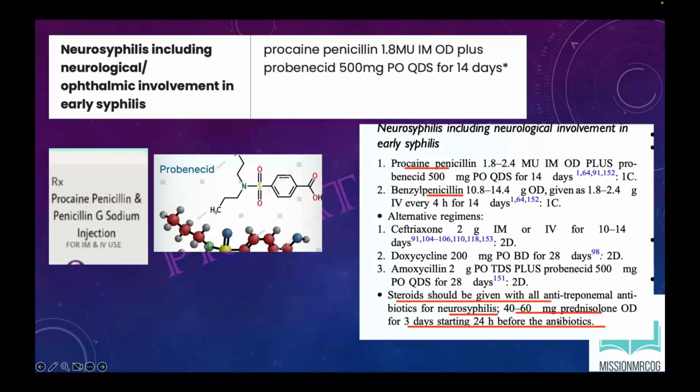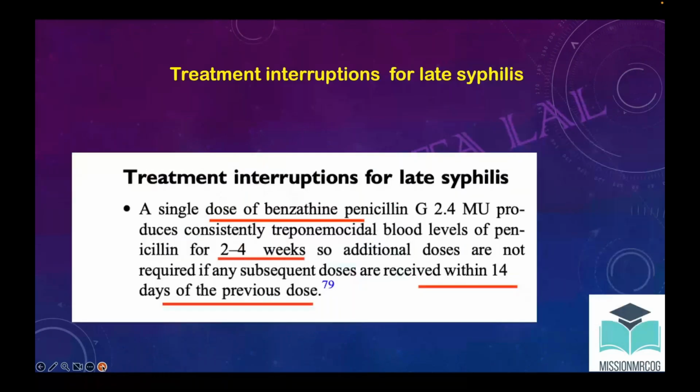Okay, and in late syphilis, the treatment is given weekly for 3 doses. Many of the time patient would miss the dose. If the patient has missed the dose, the additional dose should not be required if the patient has received a dose in the last 14 days. Because the treponemal blood levels of the penicillin retain for 2 to 4 weeks. So if the patient missed the dose, then the subsequent dose is not required within 14 days of the previous dose. Later than 14 days, the next dose would be given.